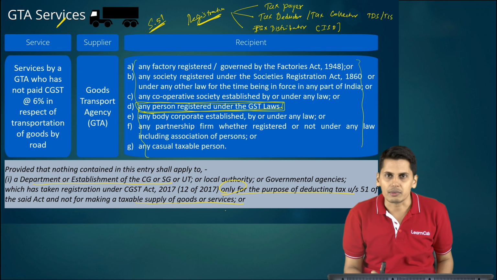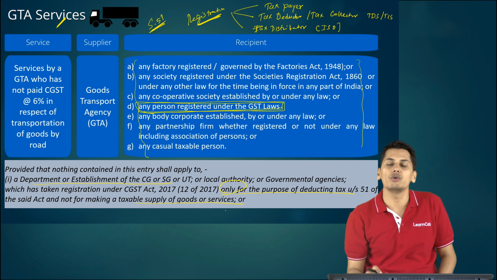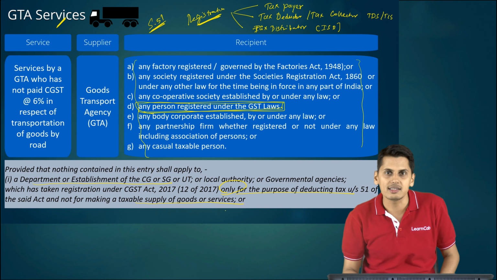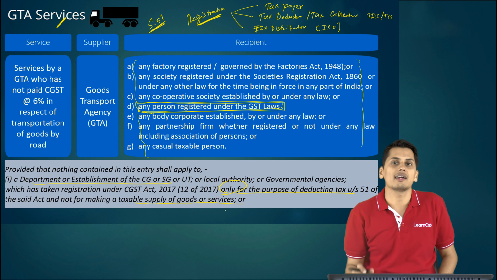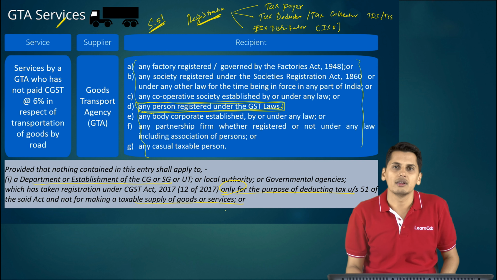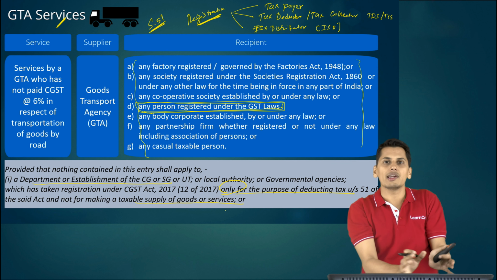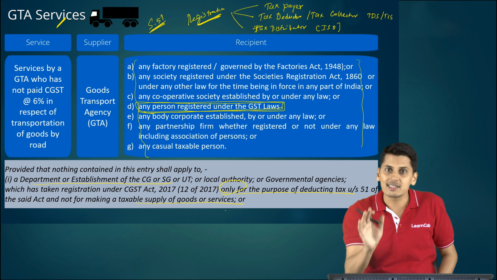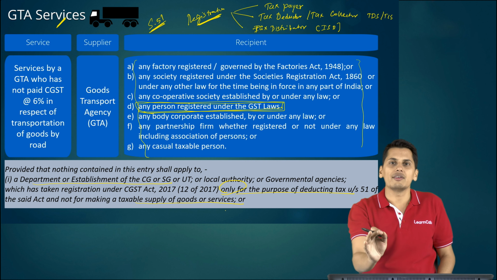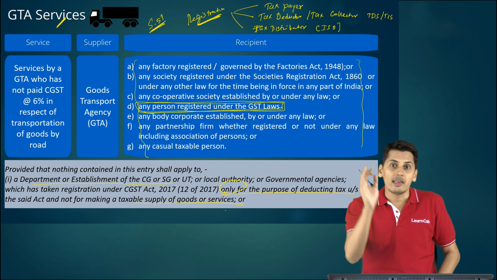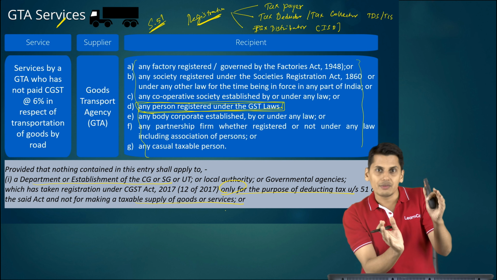Friends, I repeat again, section 51 specifies many notified persons. It doesn't cover only this department or establishment of central government, state government, union territory, local authority or government agencies. It also has public sector enterprises, PSUs. But all those persons who are covered under section 51 are not covered over here. Please understand this. Here, who is covered? Even in section 51, there are specified persons.